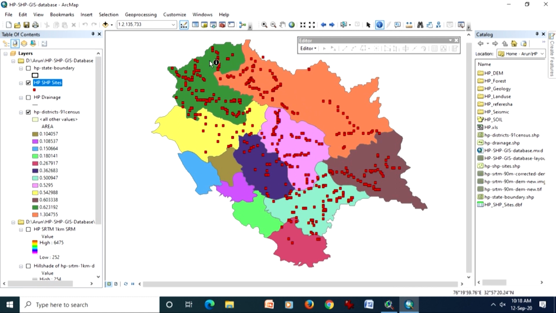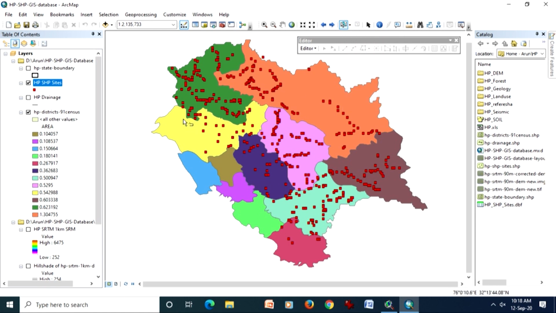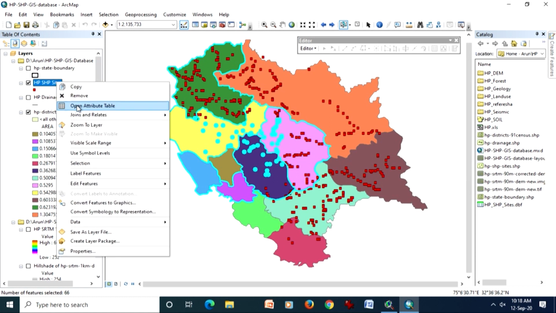Also, I can select a few points like this one, and once these points are selected, they will be shown in a different color and even in a different symbol. At the same time, I can also see these points in my attribute table.